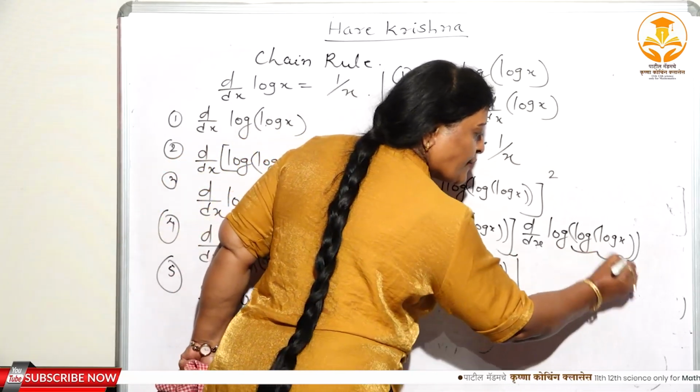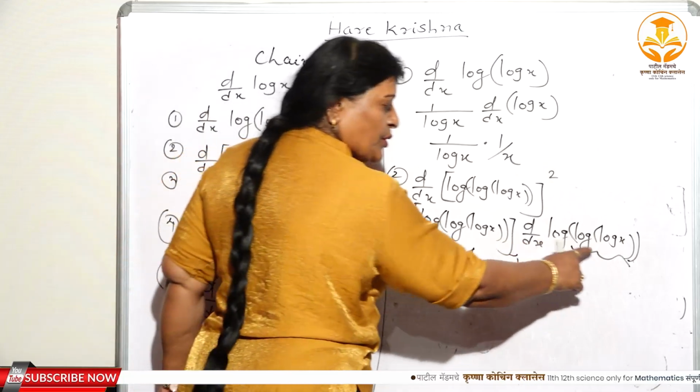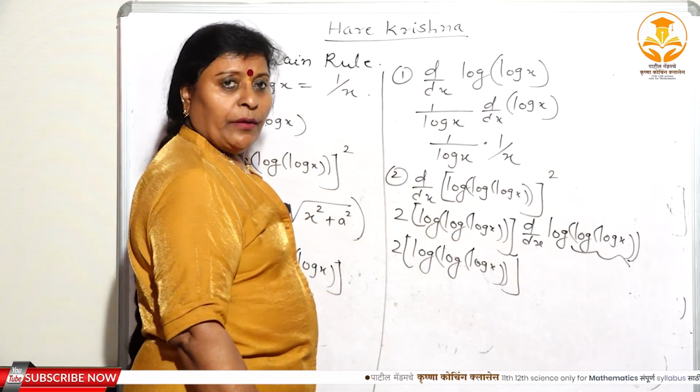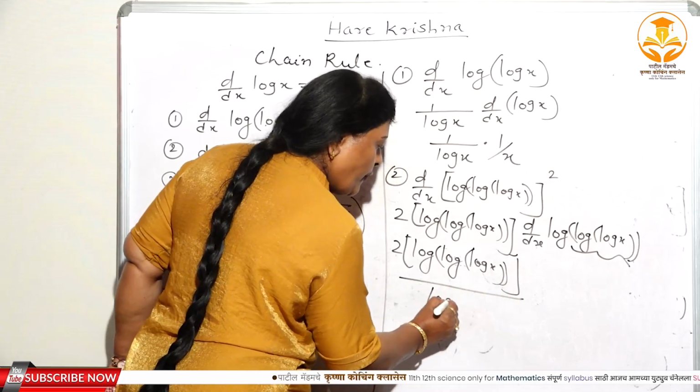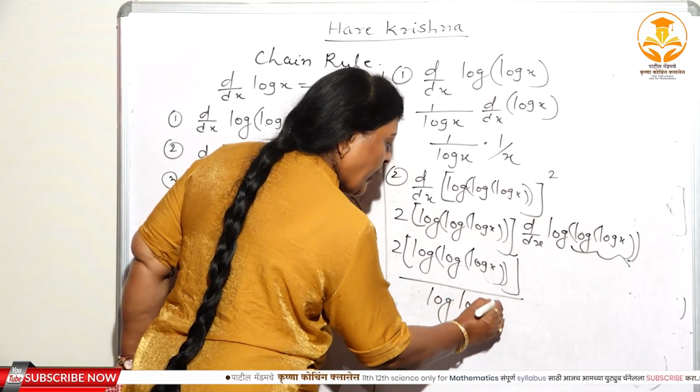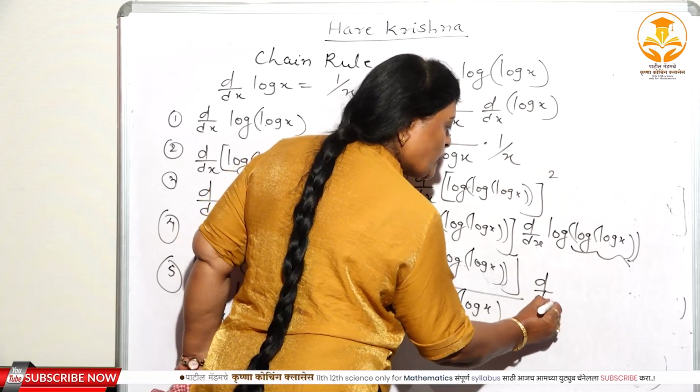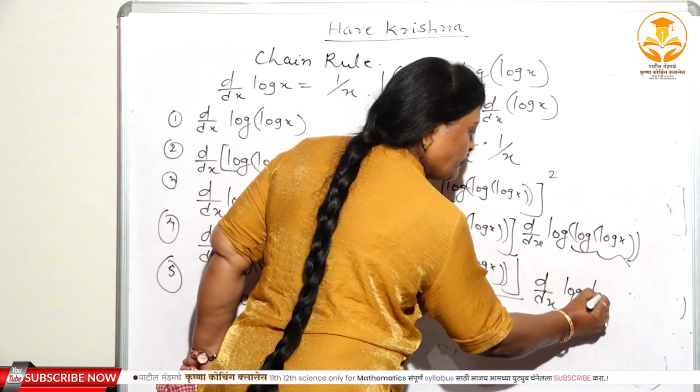Here again you have to substitute u. Whatever is in front of the log, you have to put as u. The derivative of log u is again 1 by u, means 1 upon log(log x). Again you have to consider d/dx of log x. Right?